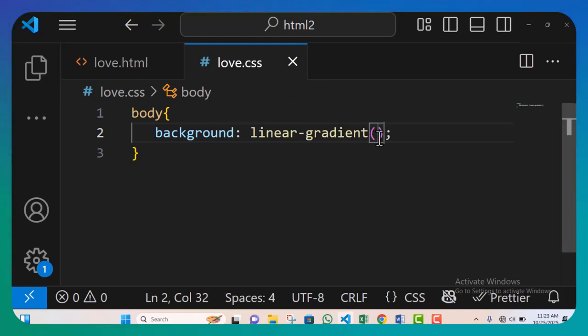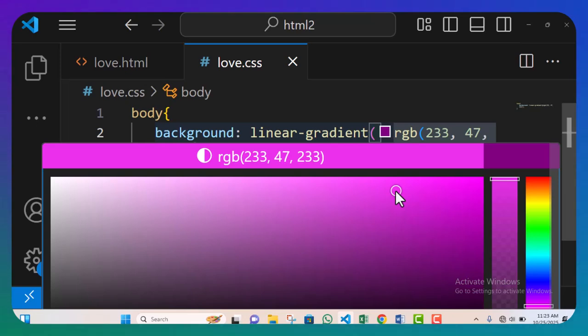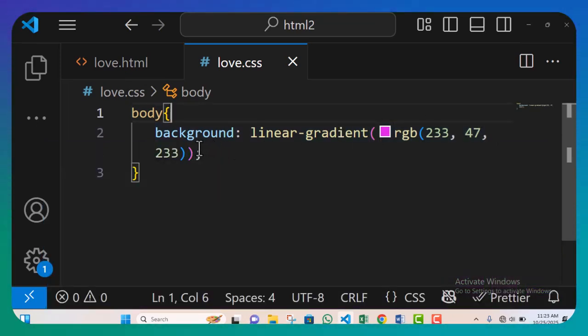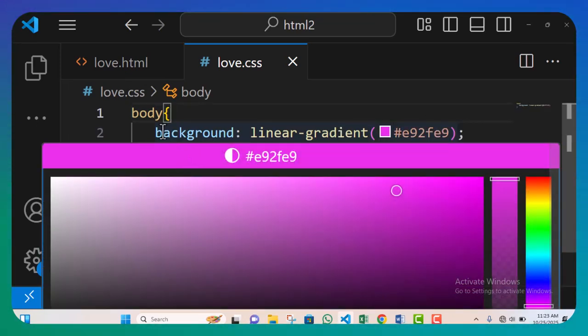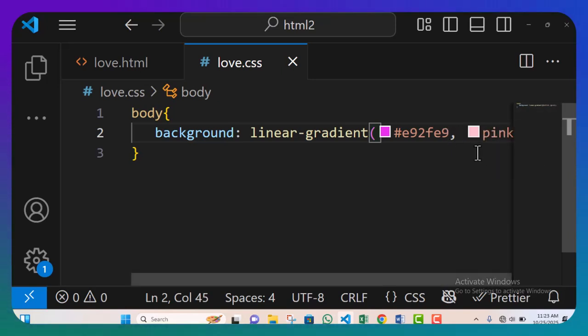So linear gradients, the first color is going to be, let's use purple. All right, let's use purple for the first color, and the second color is going to be, okay, let's make this purple a bit lighter. Okay, good. Now the second color, let me put my comma. Sorry, I don't like when this happens. Then the second color is going to be pink. I want it a bit pinky. Good. So this will be for my second color.